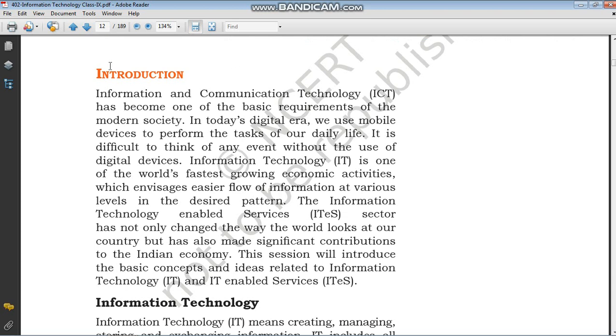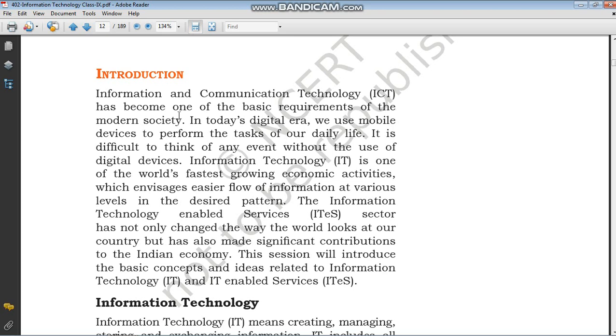Before that I want to go with the book. In the book the introduction is given. Here also you have the introduction, in the book also you have the introduction. So I am going with the introduction of this part. You just go with both. From the book also the same things are repeated there. So what is given here?